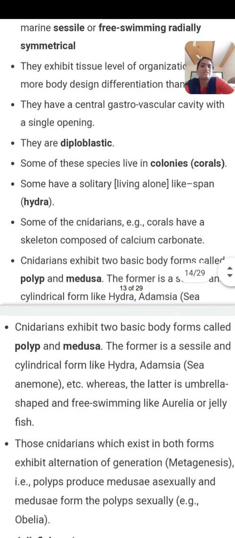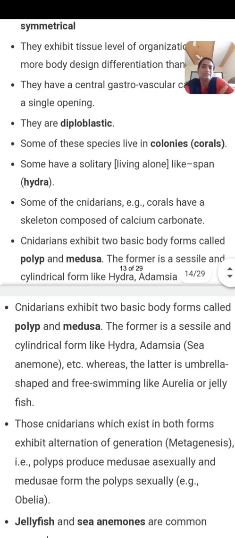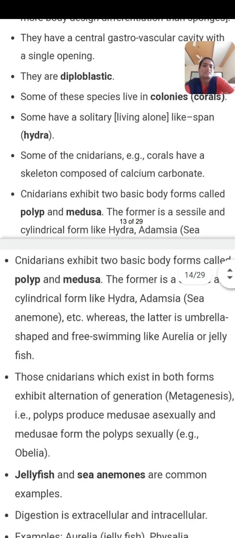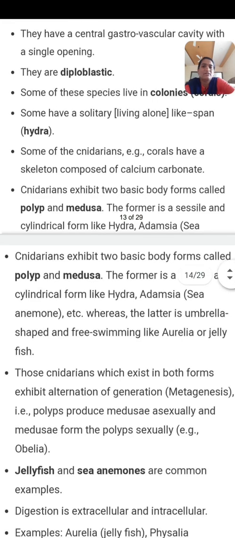Some of these species live in colonies. Those that live in colonies are known as corals. What are corals? Corals are found in association with each other, in groups or in colonies, while some are solitary. What is solitary? Solitary means living alone, singly. Some of the cnidarians, certain corals, have a skeleton composed of calcium carbonate.